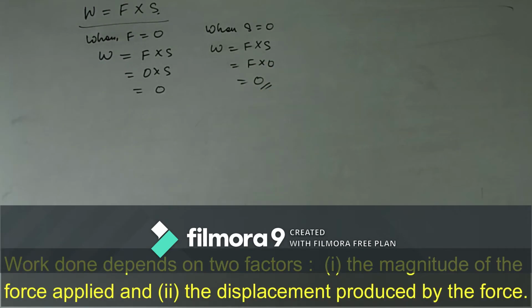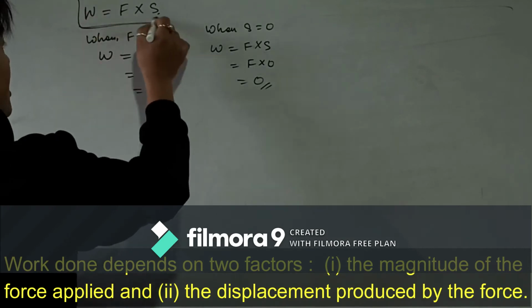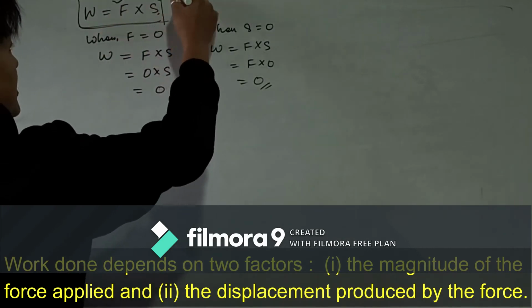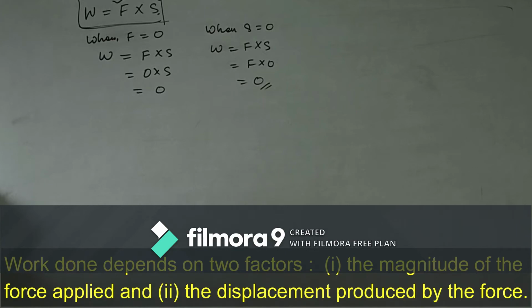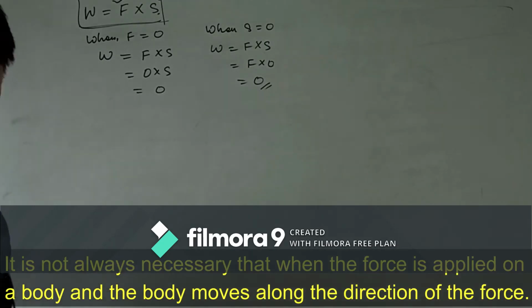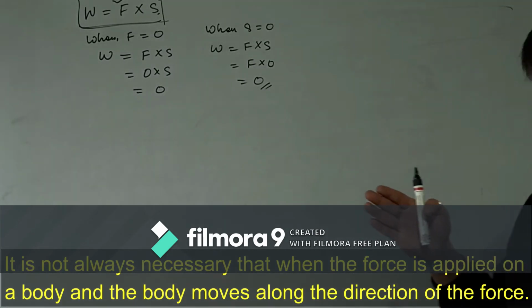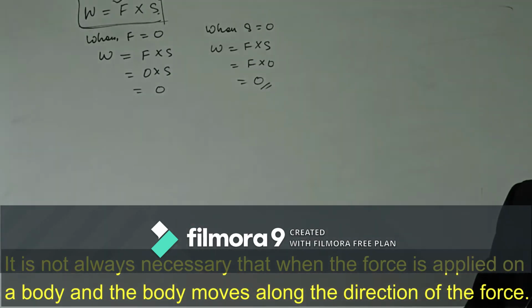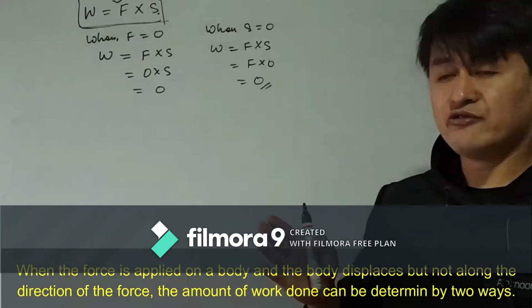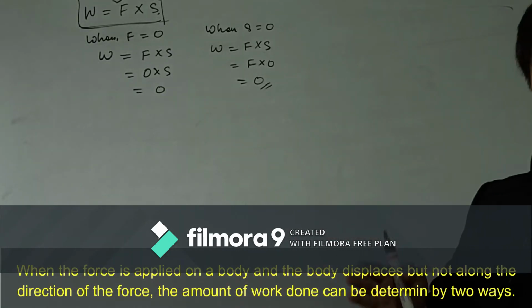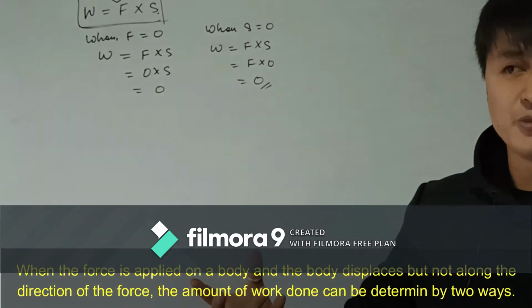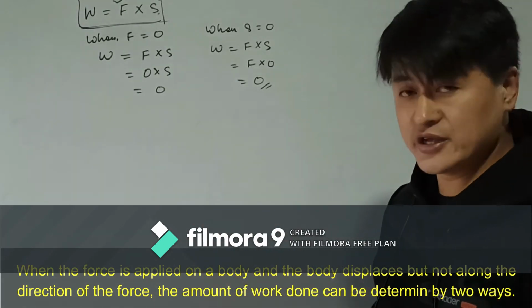Clear? So we can say that work depends upon two factors: one is the force and the other is the displacement. It is not necessary that when a force is applied on a body, the body is displaced along the direction of the force. There are some cases when the force is applied on a body and the body is displaced but not along the direction of the force.